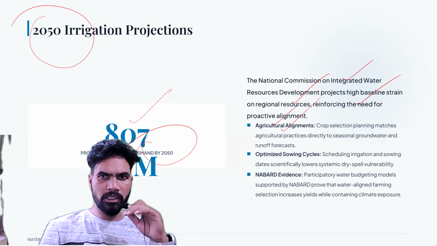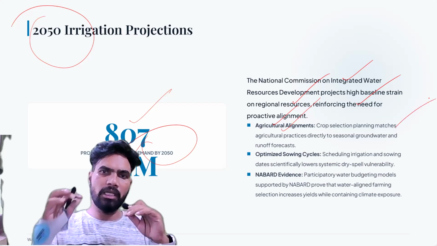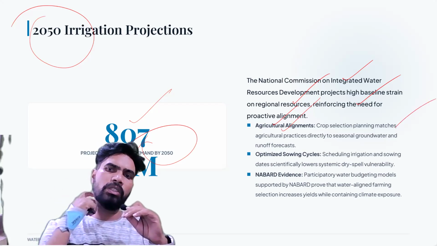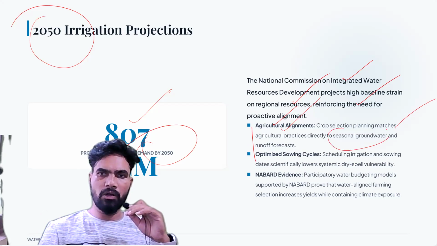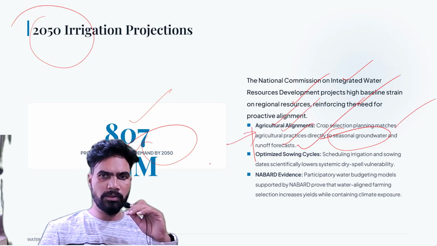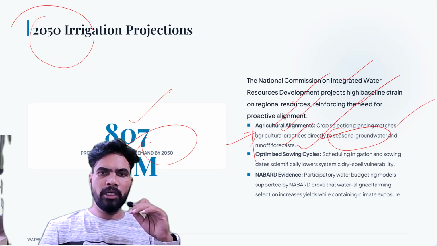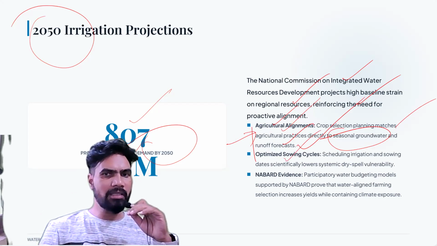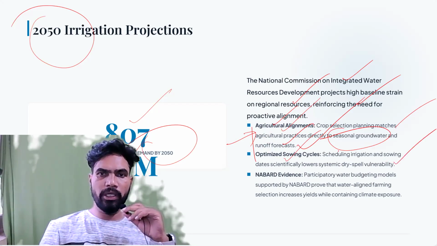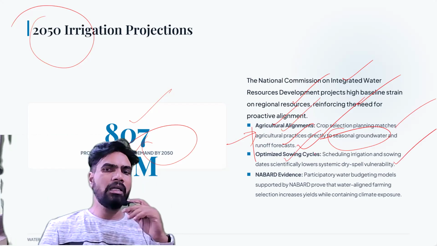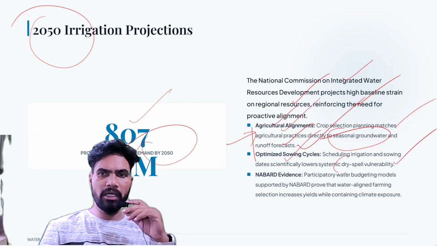Okay. So what is that alignment required? First, it is required in agriculture. You see, crop selection planning matches agricultural practices directly to seasonal groundwater and runoff forecast. Means to these realities, that is seasonal groundwater availability and runoff, according to this, we have to change our crops. Okay. Then we have to optimize the seed sowing cycles. Scheduling irrigation and sowing dates scientifically can lower systematic dry spell vulnerability.